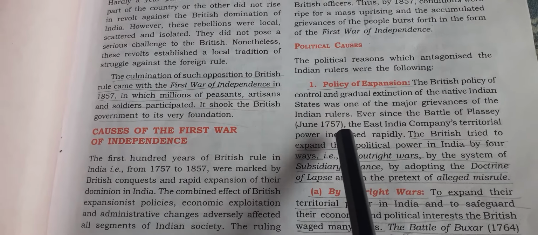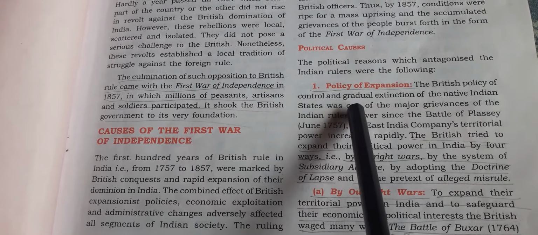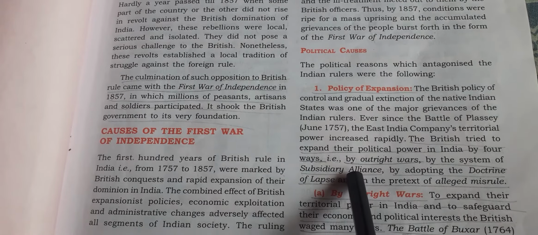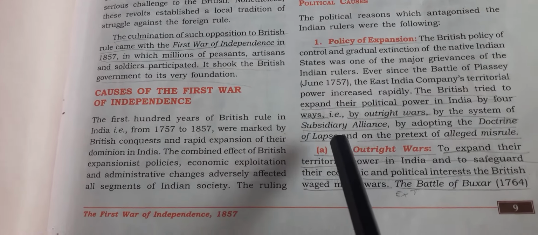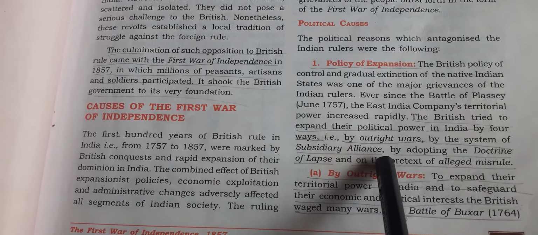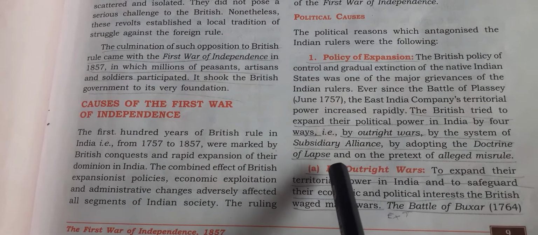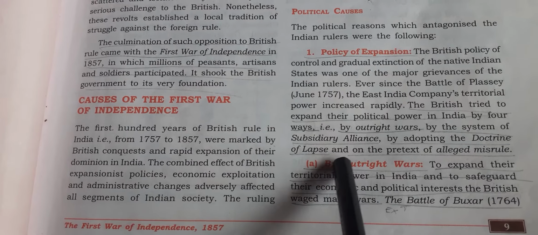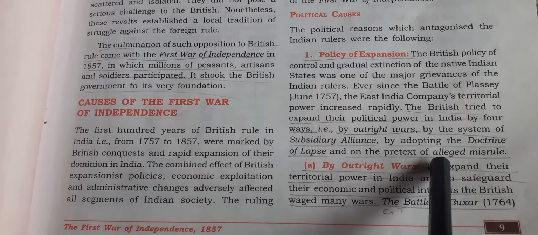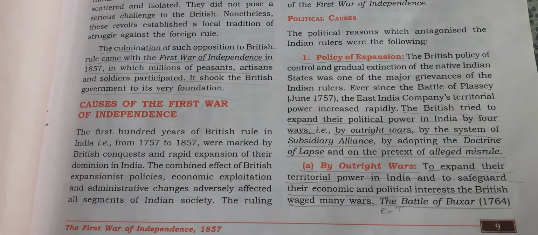Political causes. The very first political cause was the British policy of expansion, under which they tried to expand their rule in India by four means or four ways, that is, by outright wars, by the system of subsidiary alliance, by adopting the doctrine of lapse, and on the pretext of alleged misrule also.